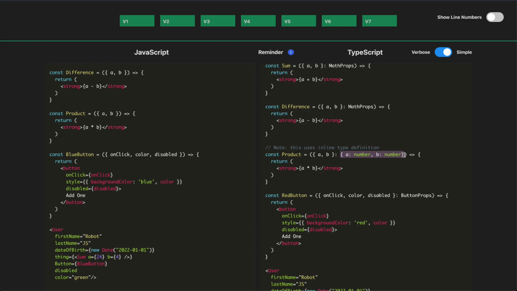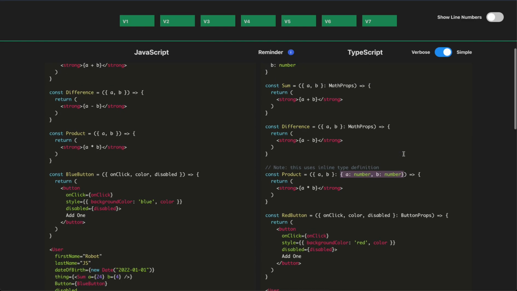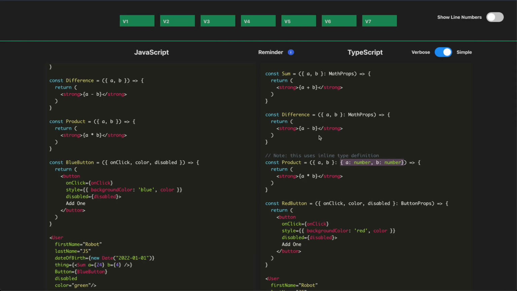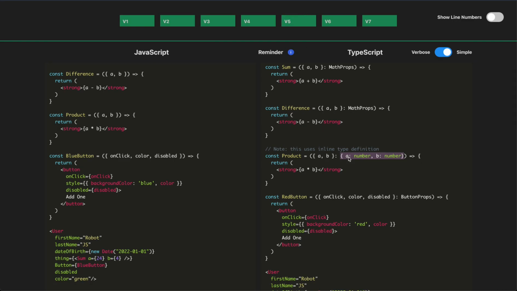And again, this is something that you might see in the wild. You might see interfaces and you might see inline, and depending on the developer and the project, it will differ. So you have to become familiar with seeing how things can be typed differently in TypeScript, specifically in this case when you're writing React components.